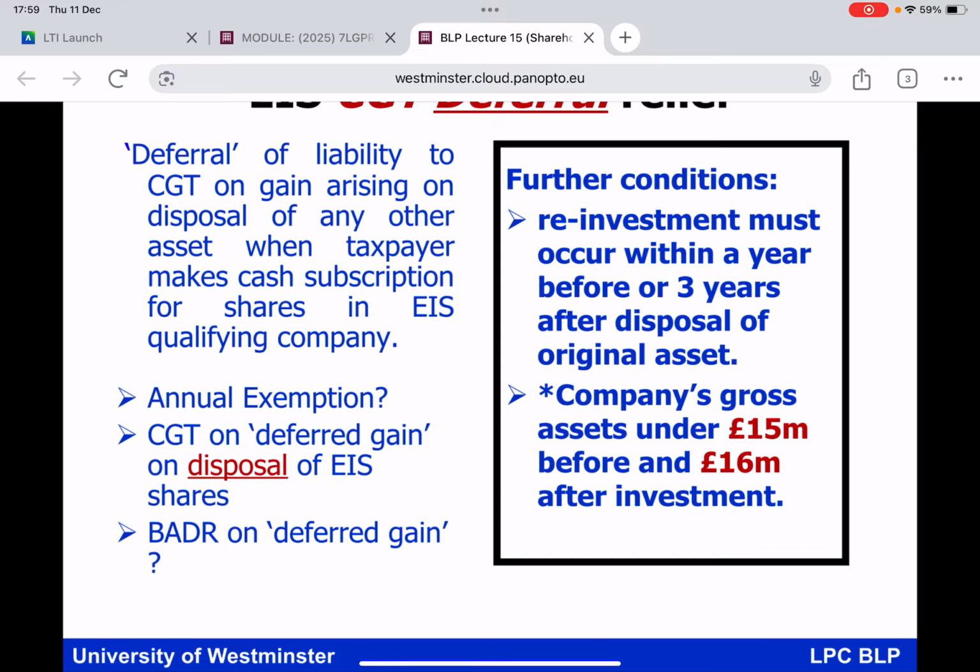So, okay, everybody, this is the first aspect, and I thoroughly appreciate you would like to see an illustration of this, so this is coming your way. On the box on the right-hand side, everybody, this cash investment must occur within either a year before or the subsequent 3 years after the disposal of the original asset, for this to fall in the scope of EIS deferral relief. And there are those limitations on the company's gross assets currently under EIS: at the time of the cash investment, gross assets not exceeding 15 million, not exceeding 16 million after the investment has been made. Very good. We'll have an illustration.